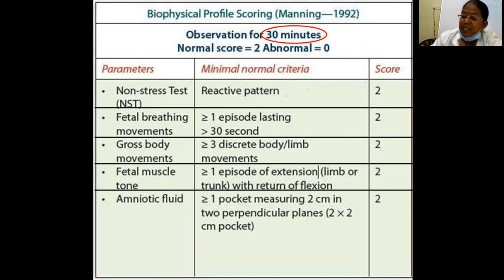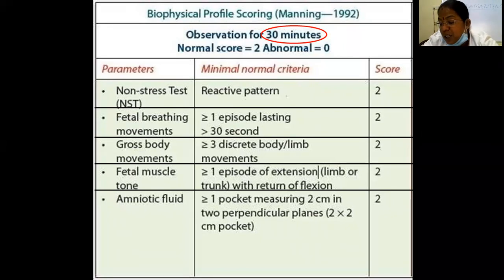But what is that? It is time-consuming, 20 to 30 minutes. It requires adequate technical competence to evaluate the USG parameters correctly. So what is the minimal criteria and what is the score? NST should be reactive, score is given 2. So normal score is 2, abnormal is 0.